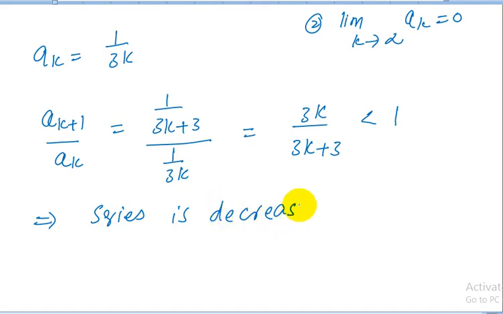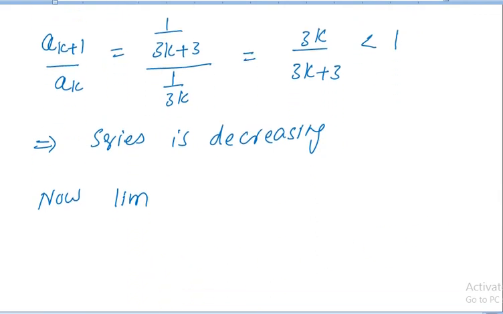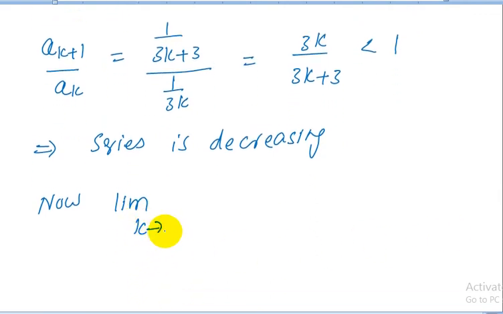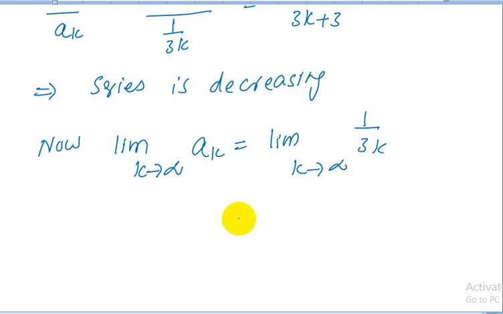Now finally, we have to find the limit. Limit k approaches infinity ak is equal to limit k approaches infinity 1 upon 3k, and we know this limit is equal to 1 upon infinity, which is equal to 0.